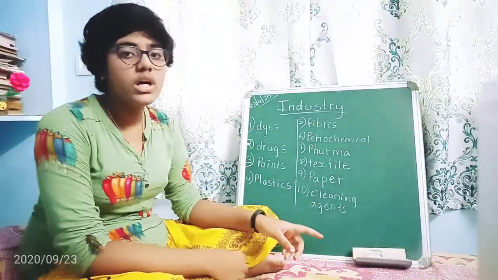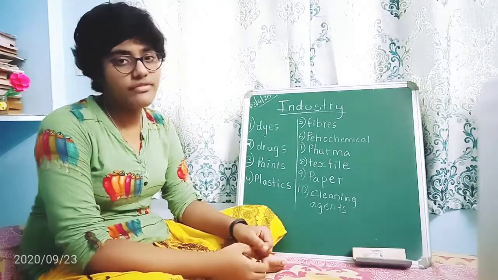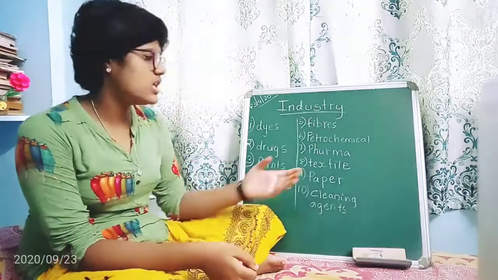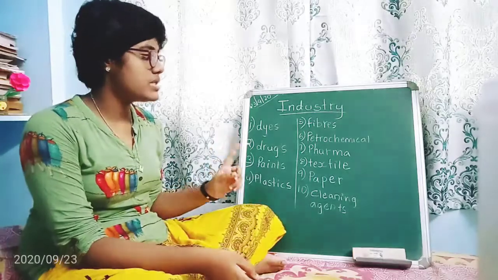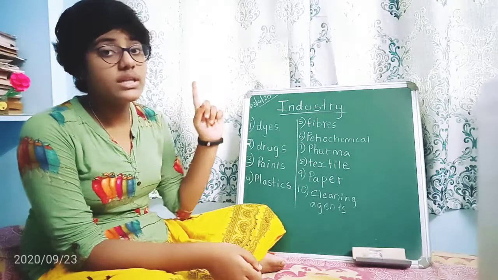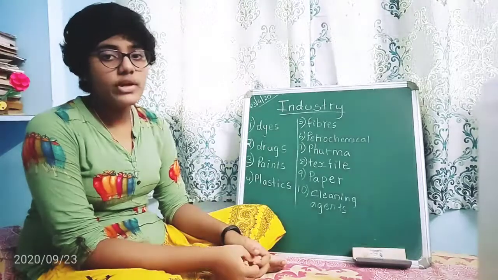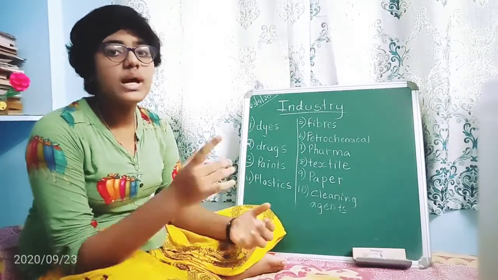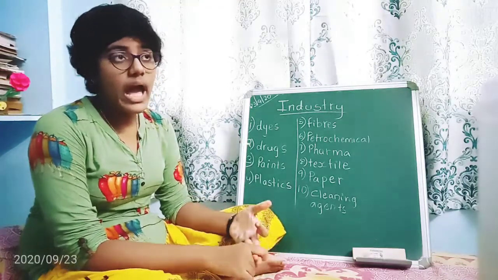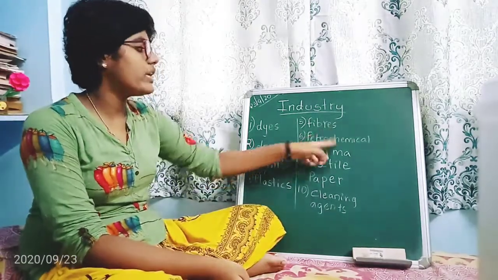You know fiber we'll use in cloth, and as well as jute fiber, jute bags we can find, and fibers we can use in the woolen sweaters. So these all comes under fiber. Next comes the petrochemical. We have already learned in the minerals and as well as petroleum. Petrochemicals, like what are the petrochemicals? Like petroleum products, petrol, kerosene oil also comes under the petroleum, and diesel and wax, paraffin. So these all comes under the petrochemical.